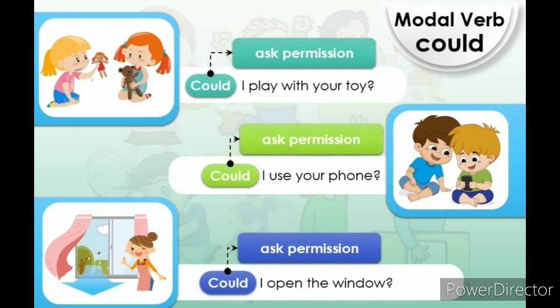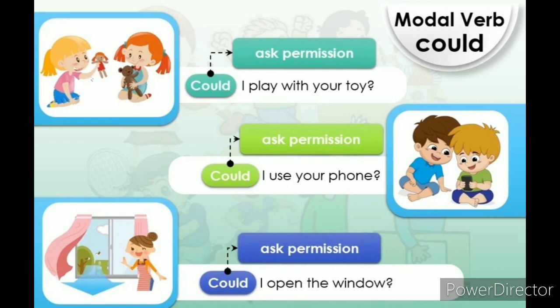One is modal verbs of ability, the other is modal verbs of permission. For ability, we have seen can as well as could. For permission, we have seen the same, can as well as could.